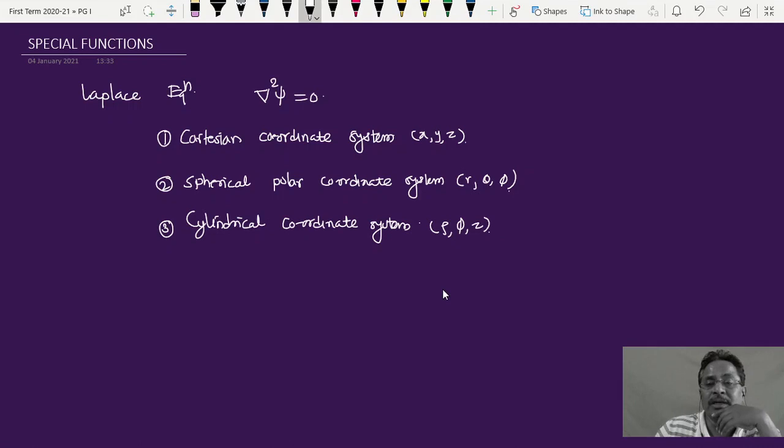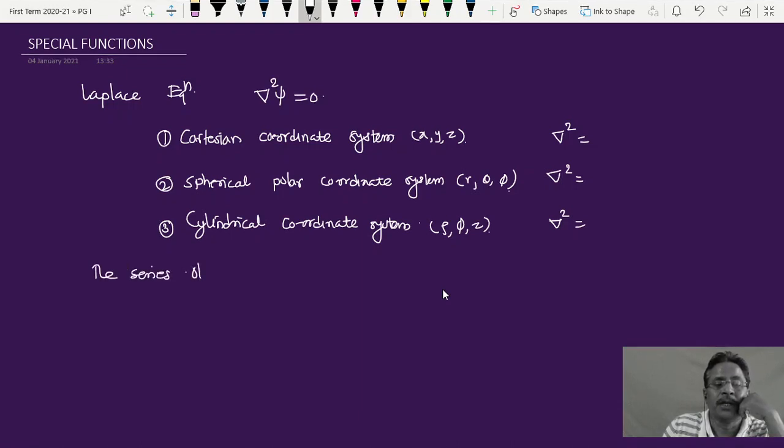We have written del square in each of these systems, and then we have solved these differential equations using the series solution method, which is called the Frobenius series solution method.